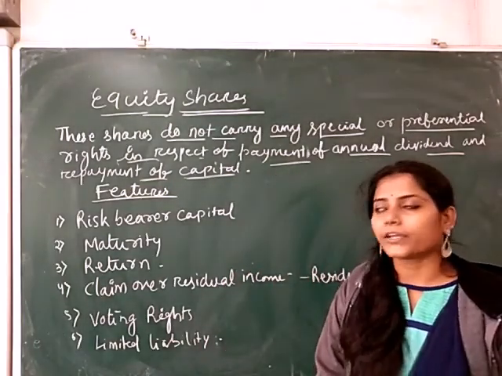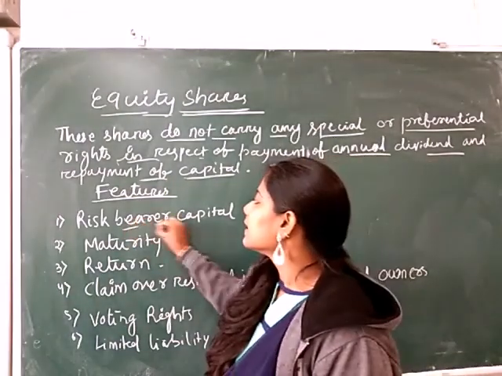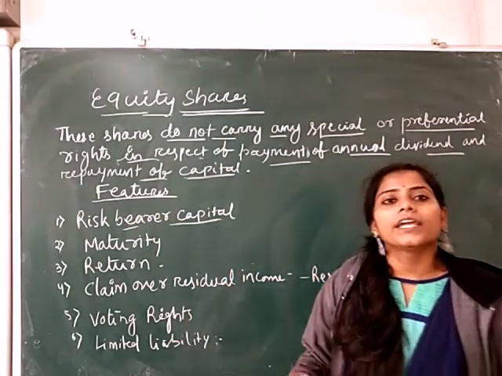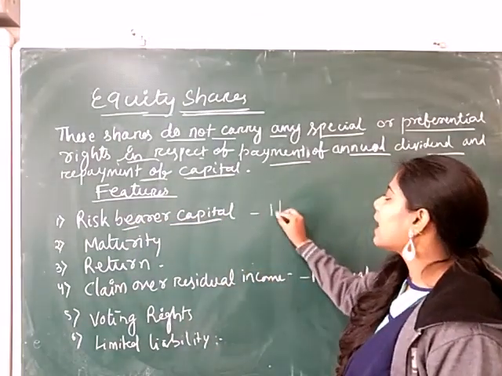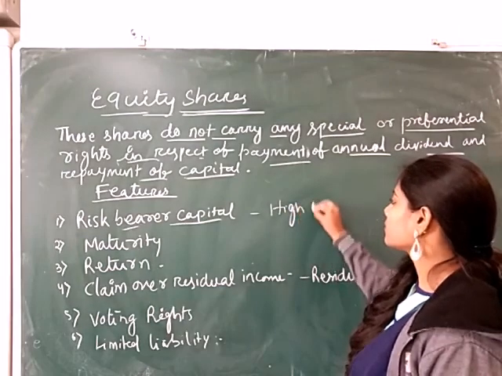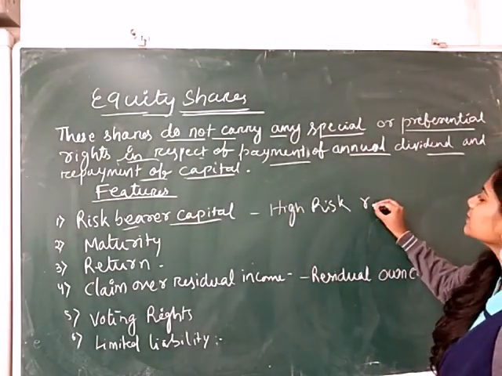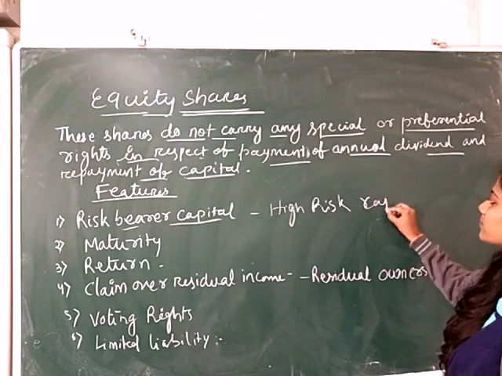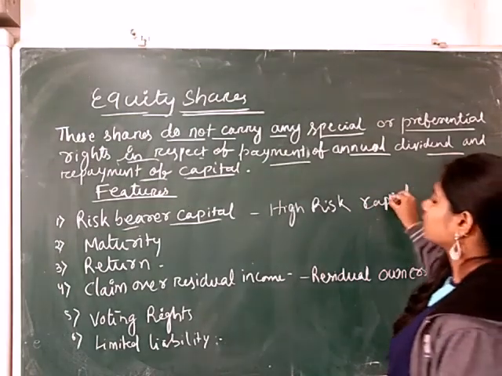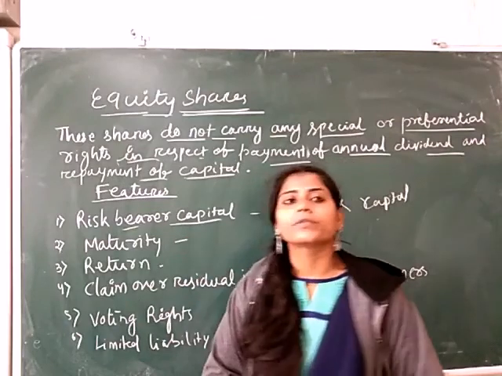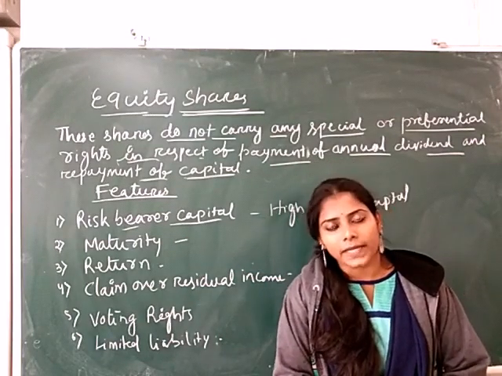The features of the equity shares. First is risk bearer capital. Equity shares are treated as high risky capital because here the risk is more. The next is maturity. Maturity is related to the expiry period.